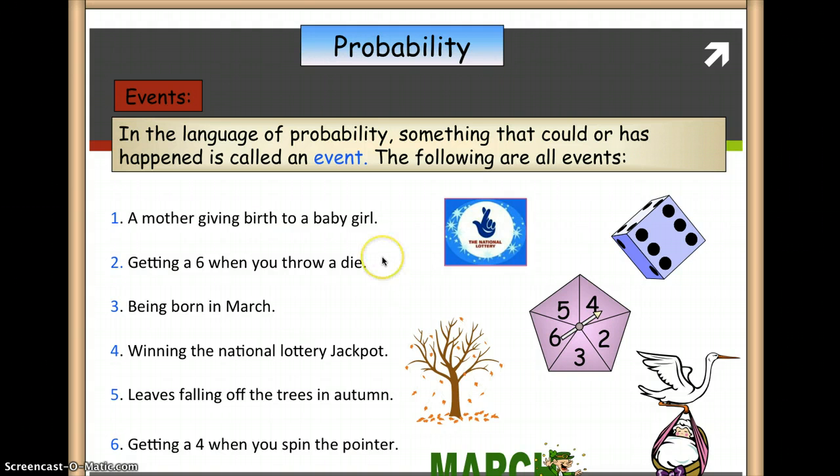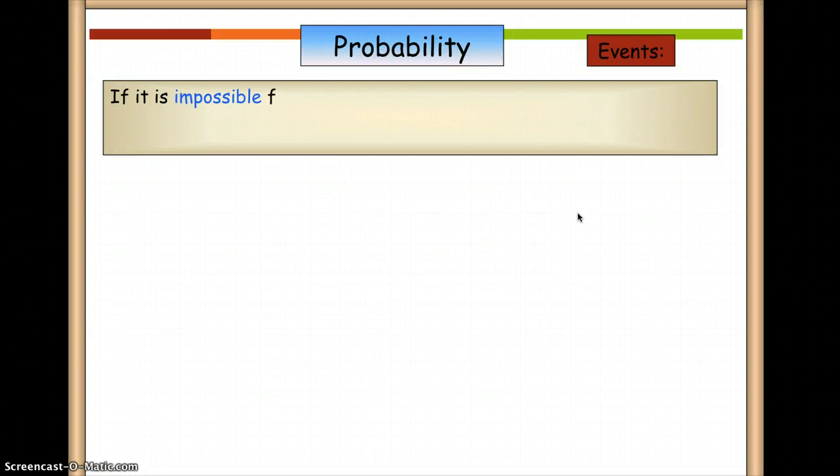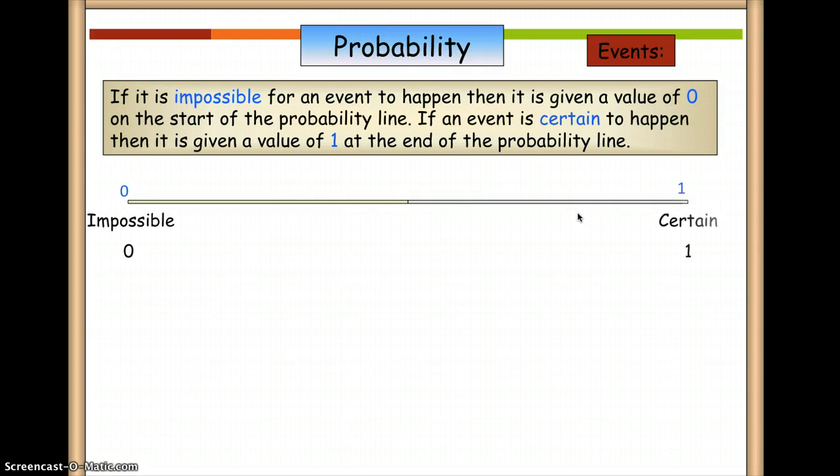Okay, so the next one is we're going to look at all these events that I have given you and use the other words or vocabulary in probability. Okay, so the first two words that we're going to use or learn in probability are impossible and certain.